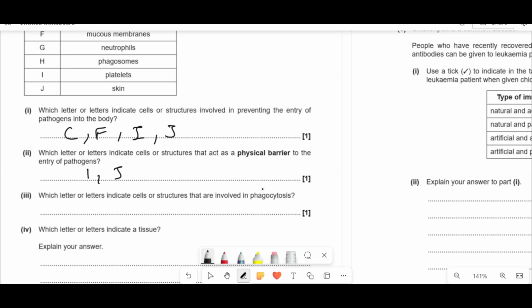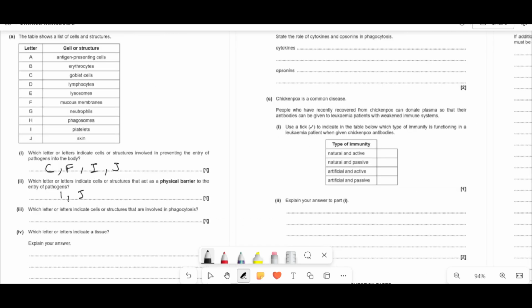So phagocytosis will involve, let's have a look at the options again. Well, it involves antigen-presenting cells, because they themselves act as phagocytes, and other ones can present to them and make them do that as well. So we've definitely got A. Erythrocytes are red blood cells, goblet cells, no. D, lymphocytes, no. E, well, lysosomes fuse with the phagocytic vacuole.